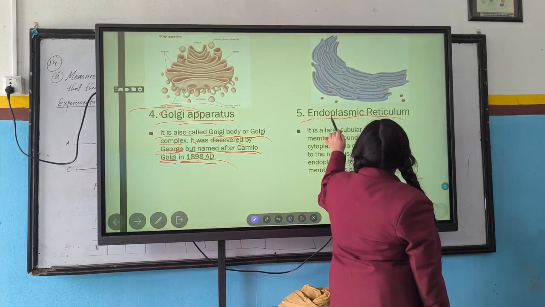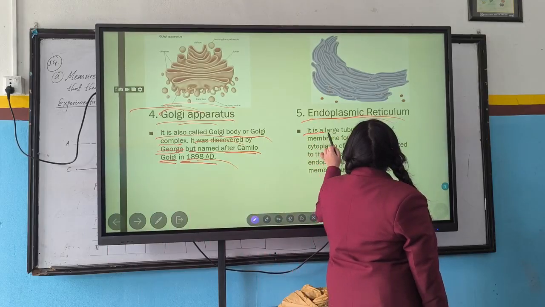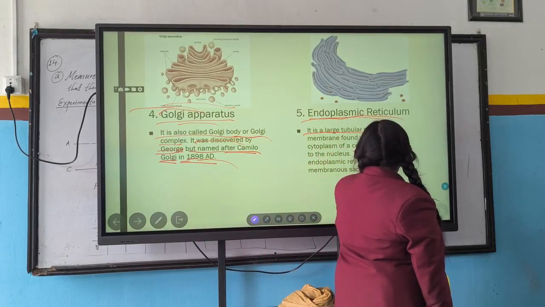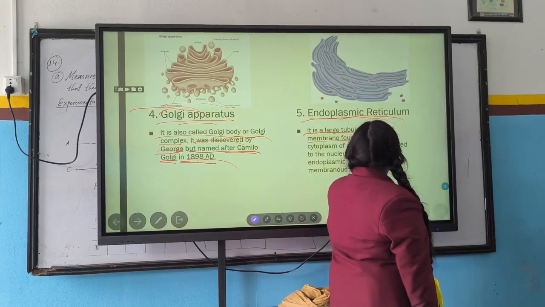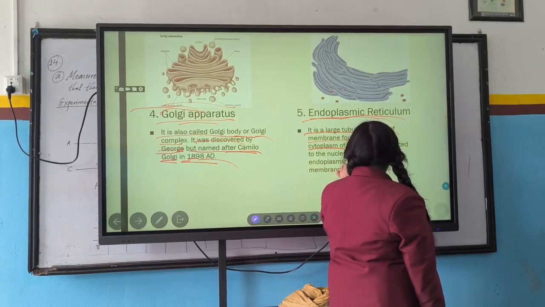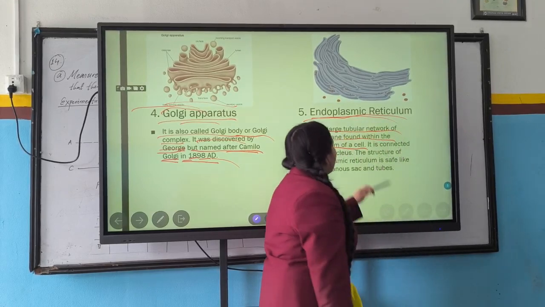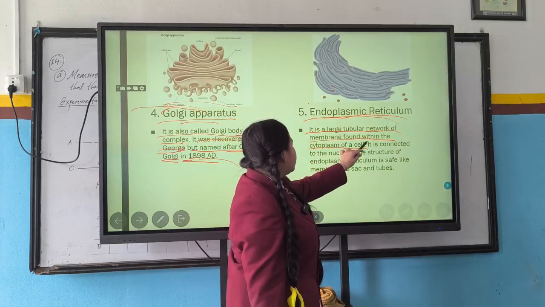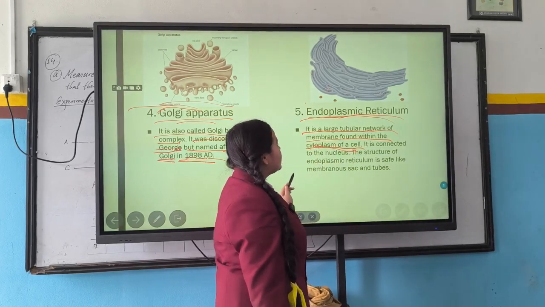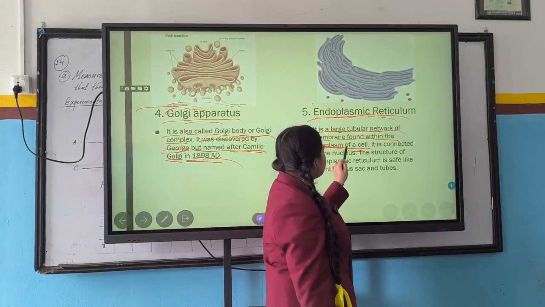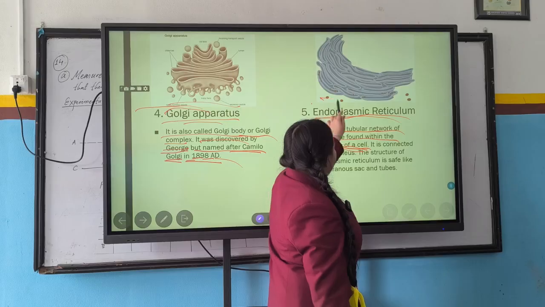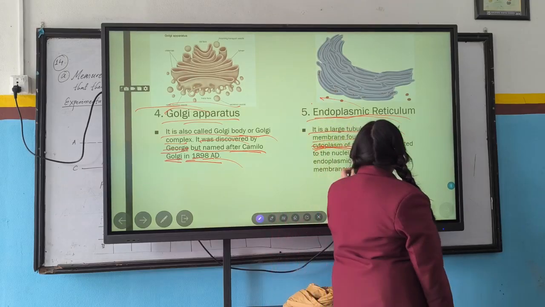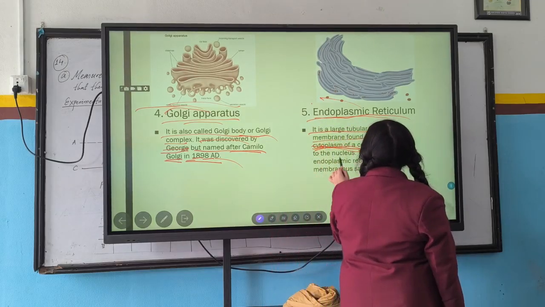And now the endoplasmic reticulum. It is a large tubular network of membrane found within the cytoplasm of a cell. It is connected to the nucleus.